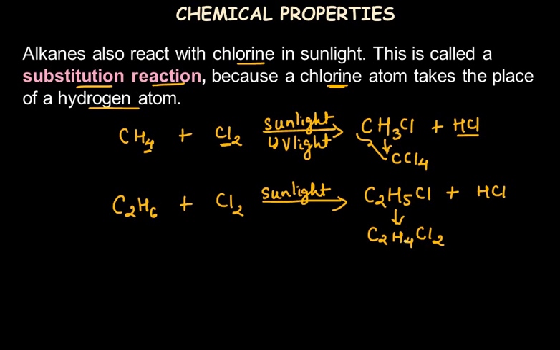So again a mixture of products is obtained, and as this reaction doesn't take place in the dark and needs sunlight, you can call it a photochemical reaction also, because without light this reaction cannot occur. And so in this video you have learnt two main chemical reactions of alkanes, some physical properties, and also you have seen how to make the structure of the first few members of alkanes.